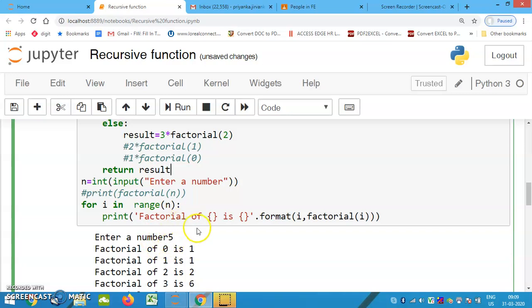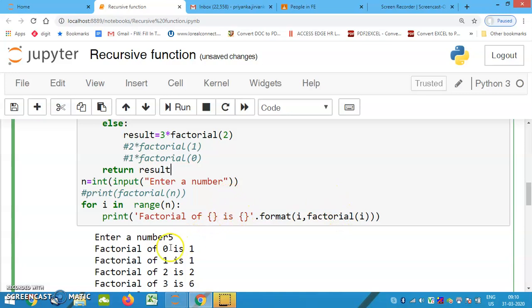It is trying to print factorial of curly braces, curly braces. Curly braces means what? We have something called the dot format operator in Python. It is like percent d in C or C++. So here the first curly braces will get the value of i, and the second will get factorial of i.